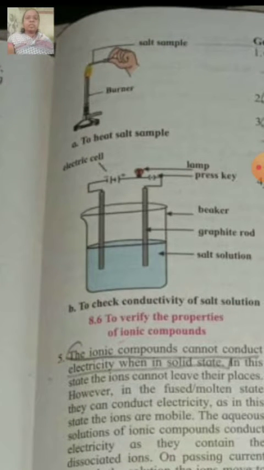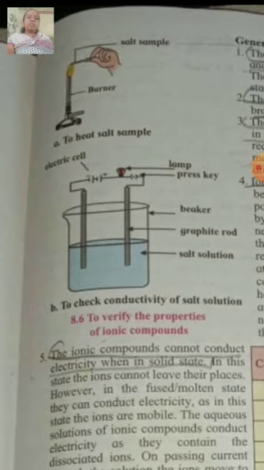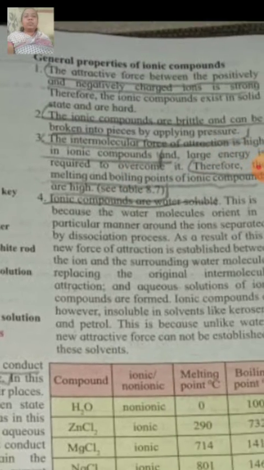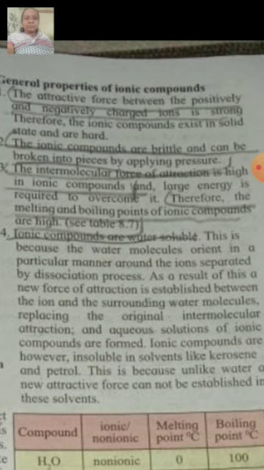Now see on the next page, they have shown the experiment in diagram number 8.6. First is to heat the salt sample, and second is to check the conductivity of the salt solution. We have to prepare the salt solution and find whether there is electric conduction or not. That means we have to check the electric conductivity through the salt solution. Now we have to see the general properties of ionic compounds. According to the experiments, they have given us the general properties.